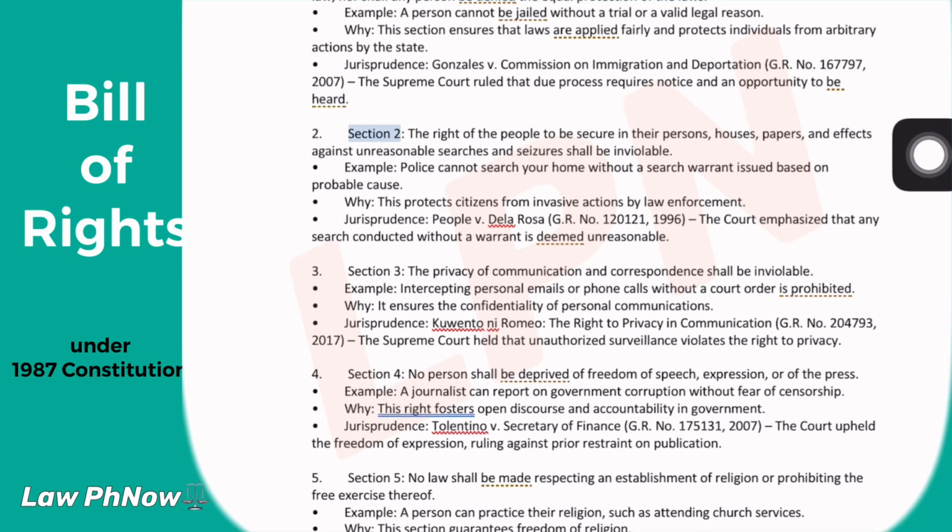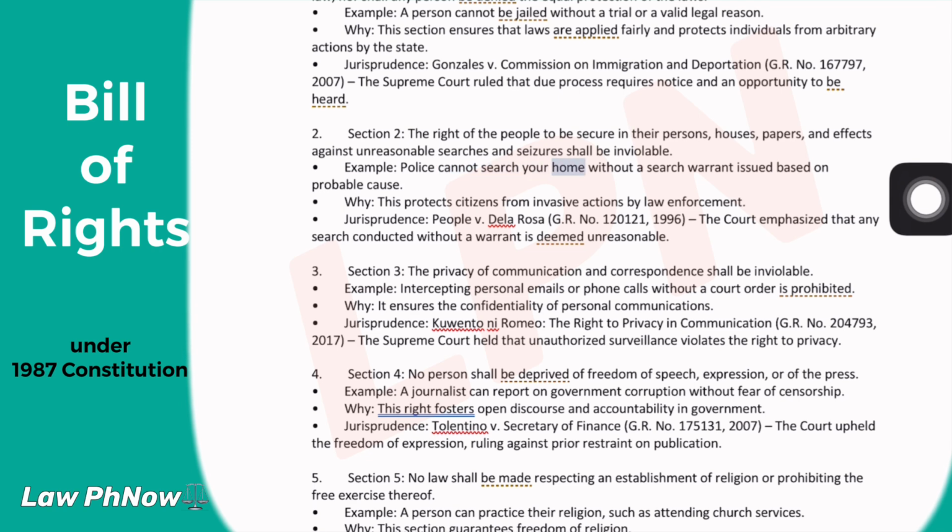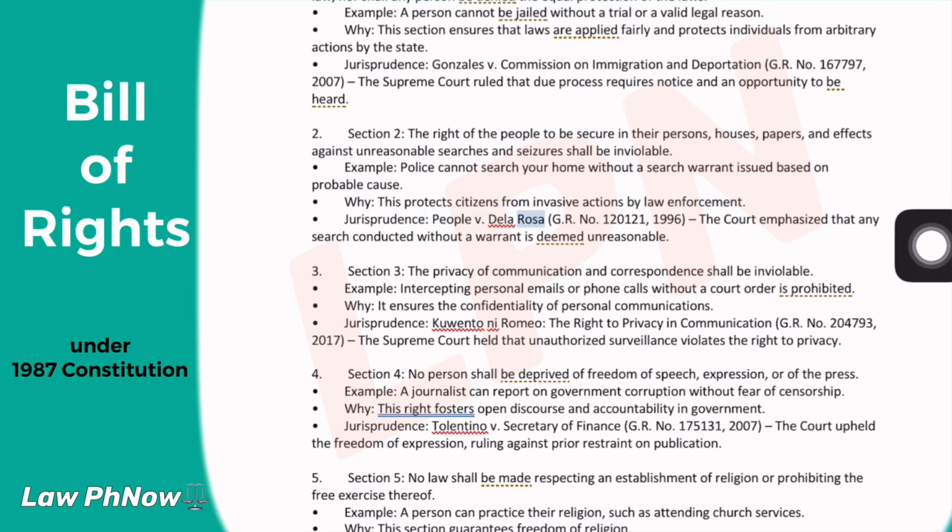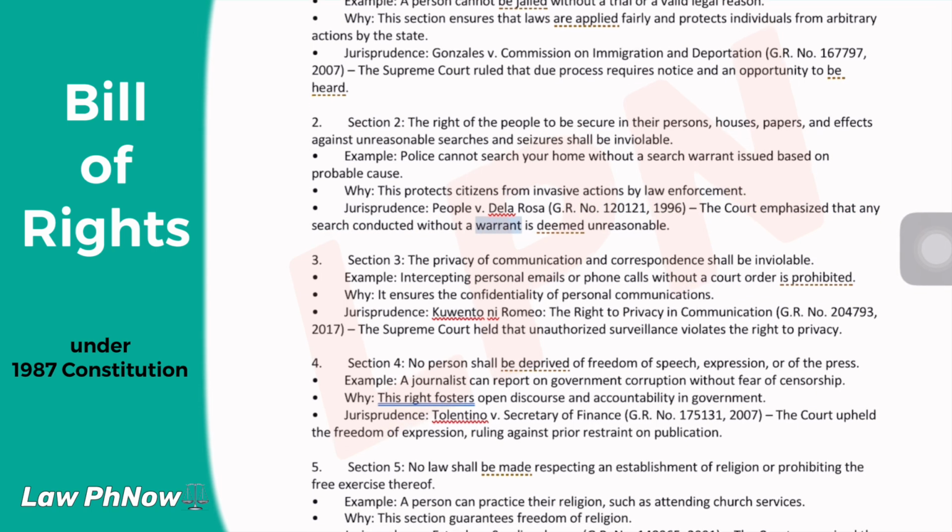2. Section 2. The right of the people to be secure in their persons, houses, papers, and effects against unreasonable searches and seizures shall be inviolable. Example: police cannot search your home without a search warrant issued based on probable cause. Why? This protects citizens from invasive actions by law enforcement. Jurisprudence: People v. Dela Rosa, GR number 120121, 1996. The court emphasized that any search conducted without a warrant is deemed unreasonable.